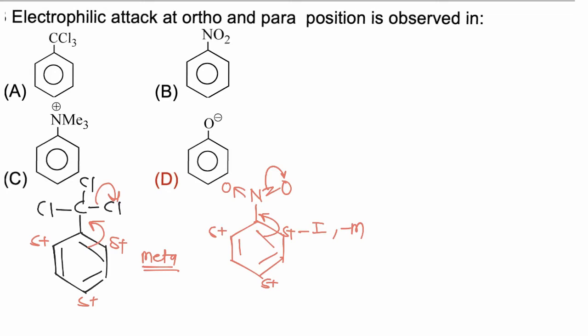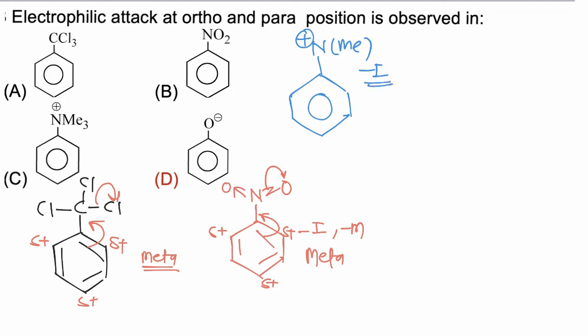So the meta position comparatively has higher electron density, so it will again be meta directing. In option C, NMe3 is present. NMe3 has a very strong minus I effect, so again it will be electron withdrawing, and due to this it will be comparatively meta directing.